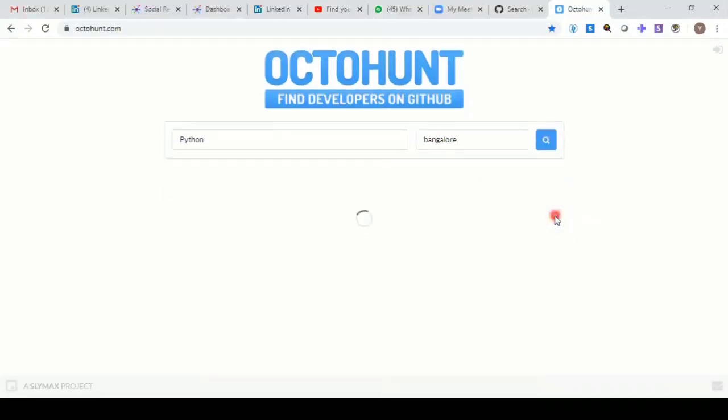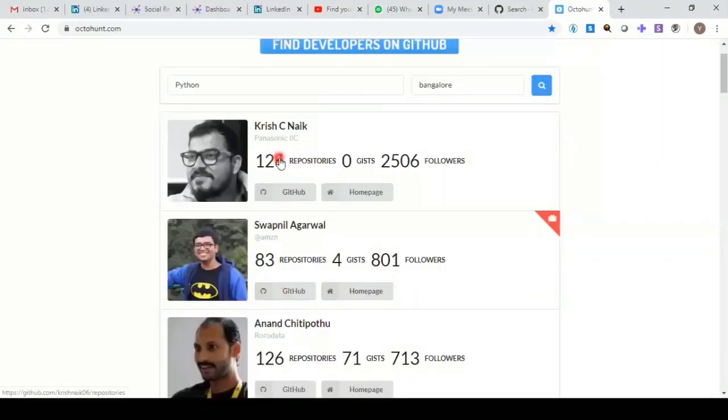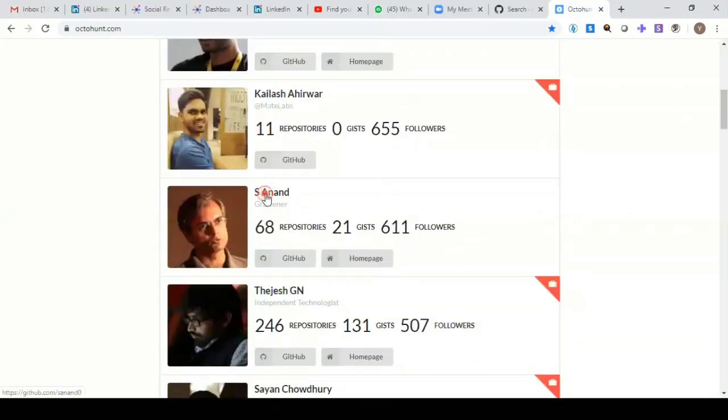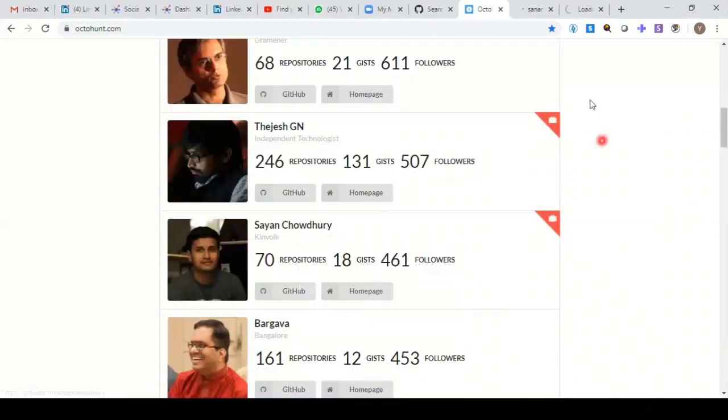Right, so see here I got people. Typically, Octohunt sorts these profiles based on number of followers and number of repositories. Here you are starting from the top with 2,500 followers, Krish. And you can just go and visit their profile. So maybe as Anand, I'll just go visit his profile, or Sayan, I'll just go and visit his profile.